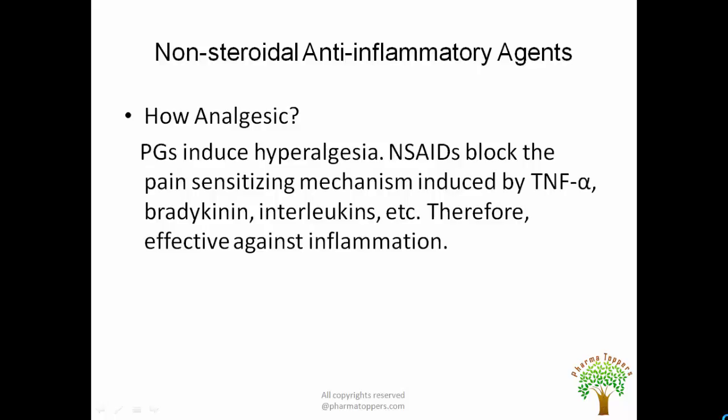So now how are these analgesic? Usually prostaglandins induce hyperalgesia, but what these non-steroidal anti-inflammatory agents do is that they block the pain sensitizing mechanism which is induced by certain chemical agents like bradykinins, interleukins, tumor necrosis factors, etc. During inflammation there is release of these chemical agents, and so by blocking this release, anti-inflammatory agents show the analgesic effect.